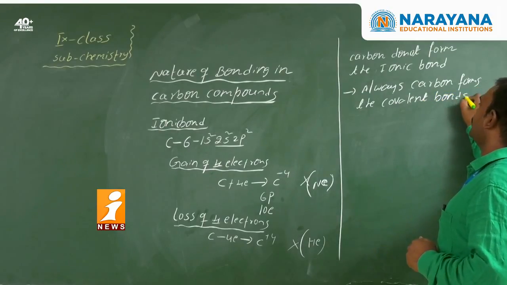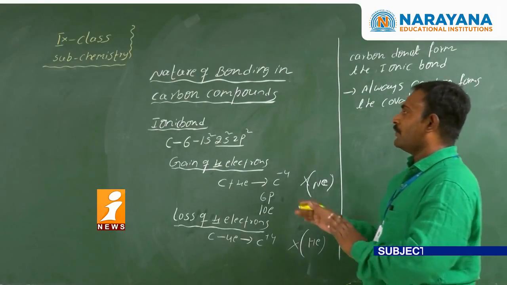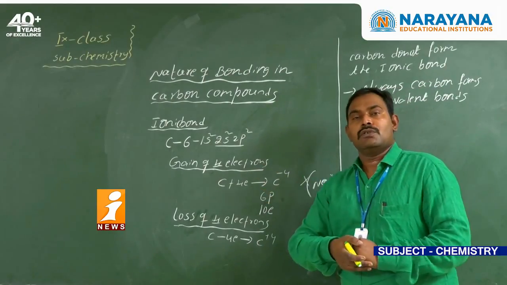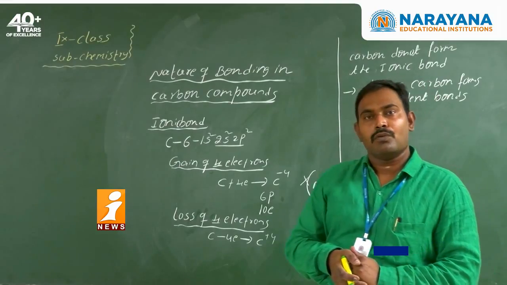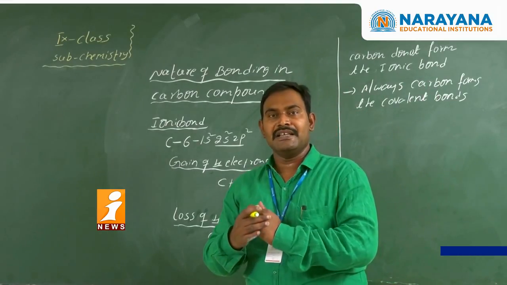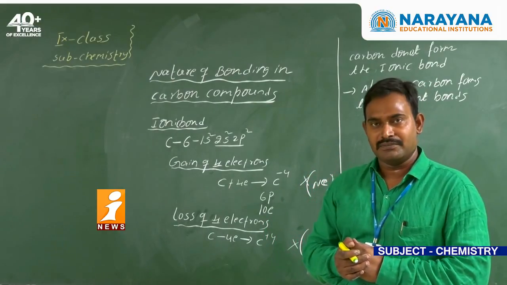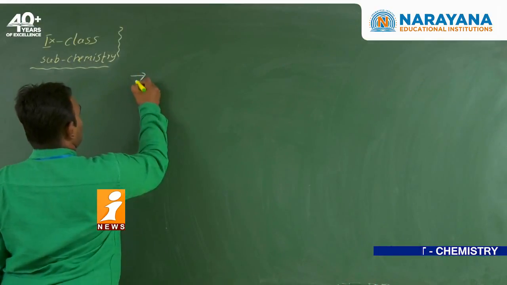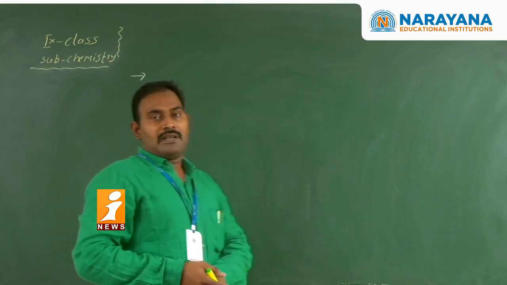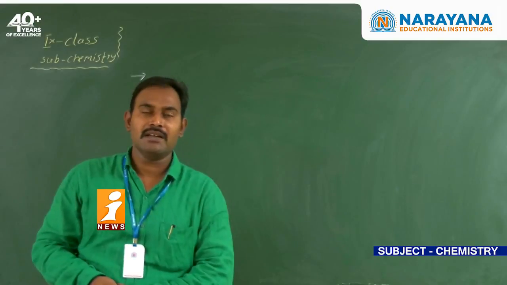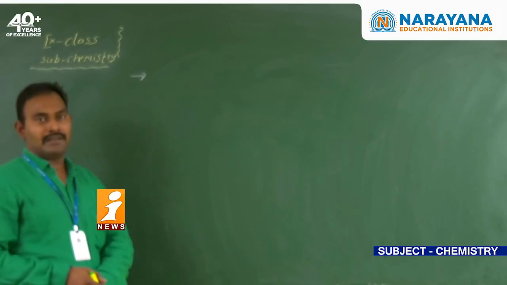So here carbon does not form the ionic bonds, that we already discussed. So always the carbon forms the covalent bonds by sharing of the electrons with the same atoms or other atoms. That means sharing of electrons with other atoms.